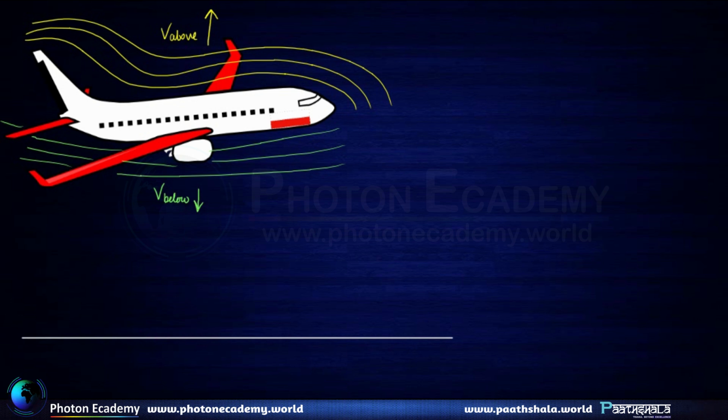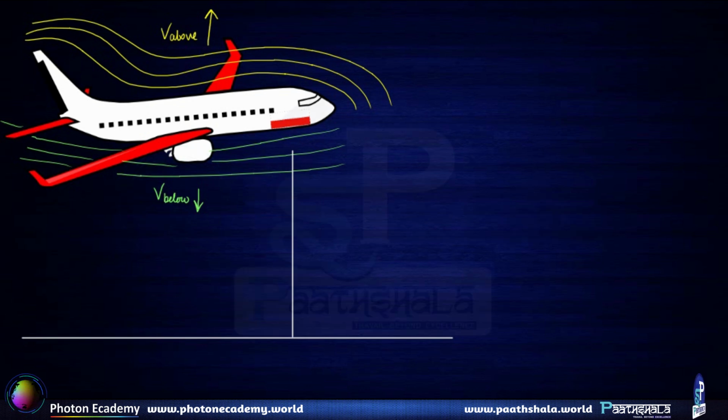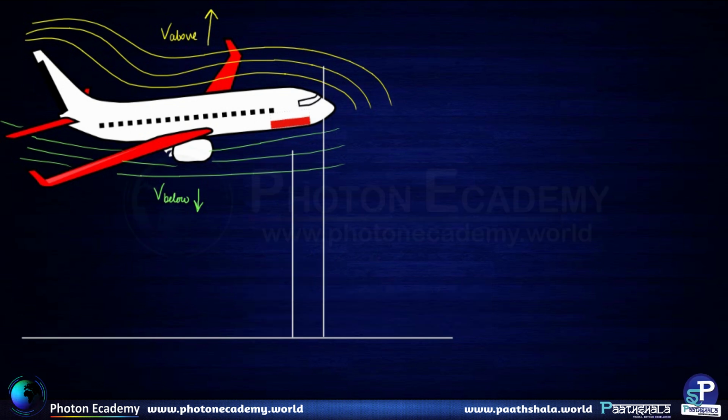Meaning, in other words, the height of the plane from a point that is below the plane to the ground level, or the height of a point that is above the plane to the ground level, these two heights are approximately going to be the same, and hence there is not going to be any difference in the Bernoulli equation as far as the heights are concerned. So the difference is going to be caused because of the velocity difference as far as airflow is concerned.